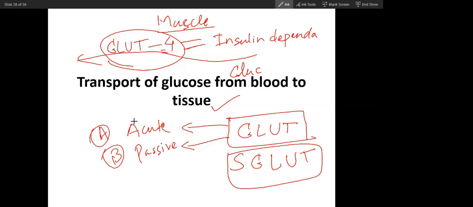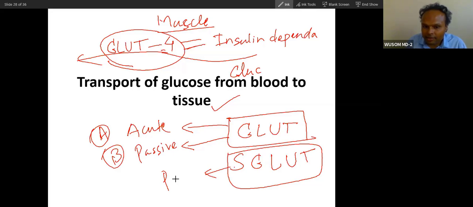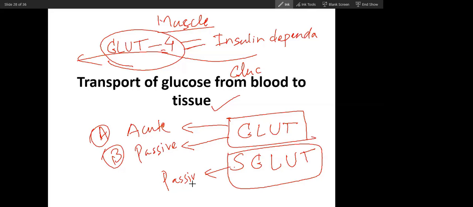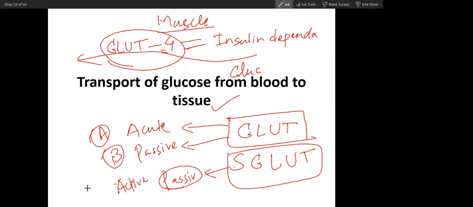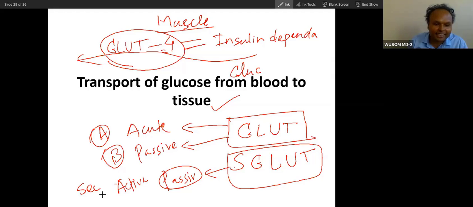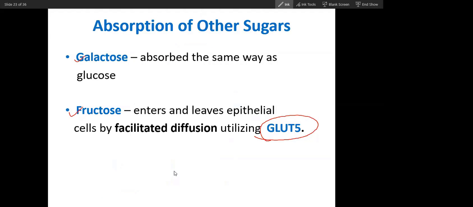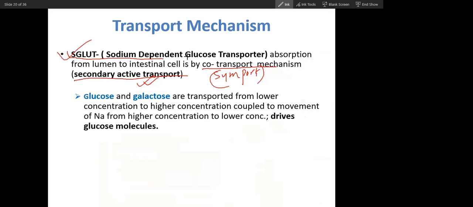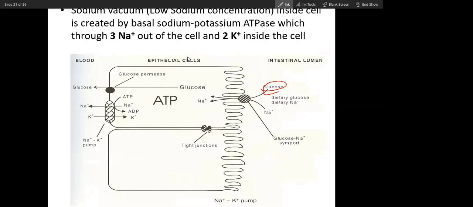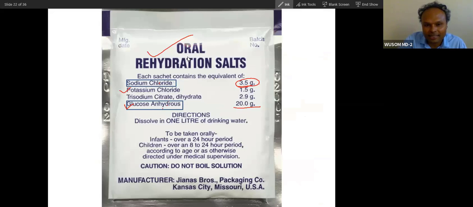I think GLUT is active, while SGLUT is passive. You call it active. What does S stand for? S for sodium. Oh, it utilizes ATP directly. No, this is SGLUT, you can see this is a secondary active transporter. Don't forget this. Secondary active transport, and that active is secondary active.